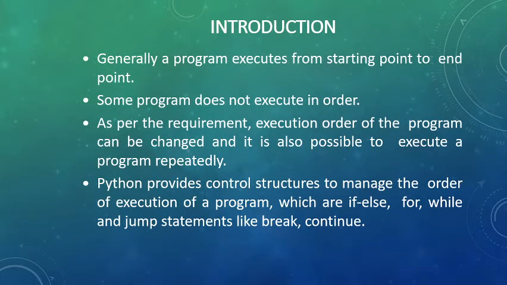As we all know, usually a program runs from top to bottom, that is, from the start point to the end point. But sometimes the program does not execute in order, meaning we can change the sequence of the program. We can check for a condition, and we can put it into a loop as well. Also, sometimes we skip the contents of the program using the pass statement, and the jump statements like break and continue.